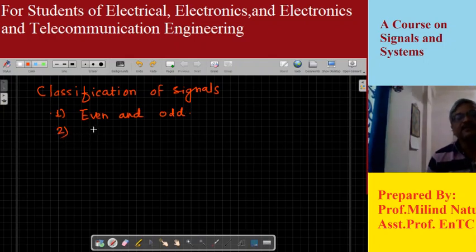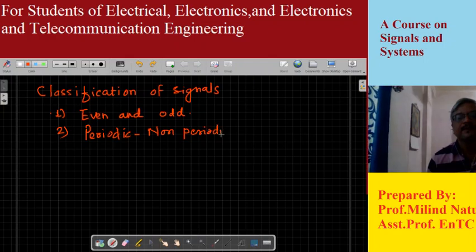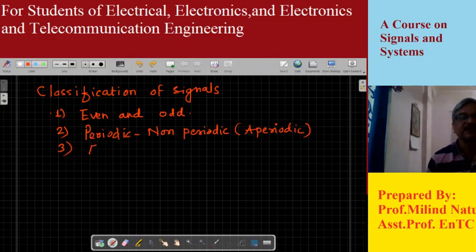The second type of classification of signals is periodic and non-periodic signal. Non-periodic is also called an aperiodic signal. The third type of classification is energy and power signal.